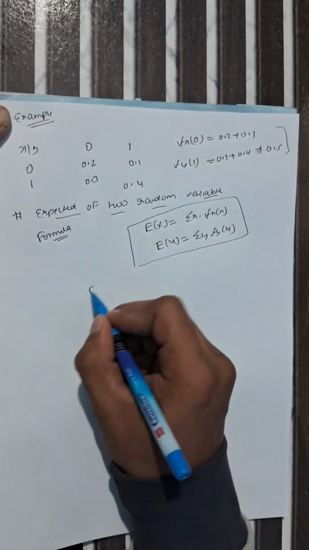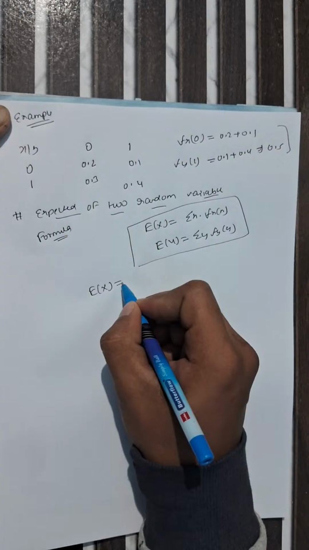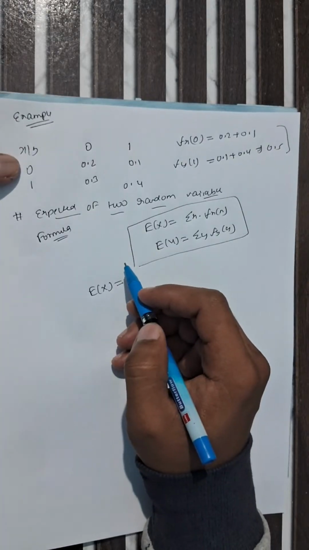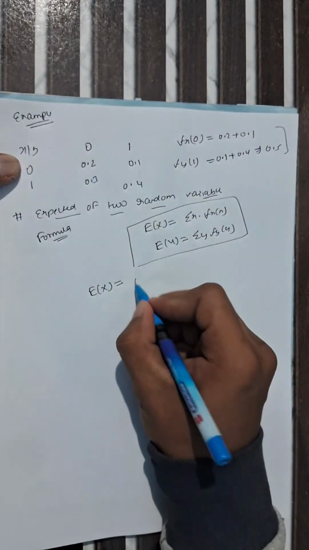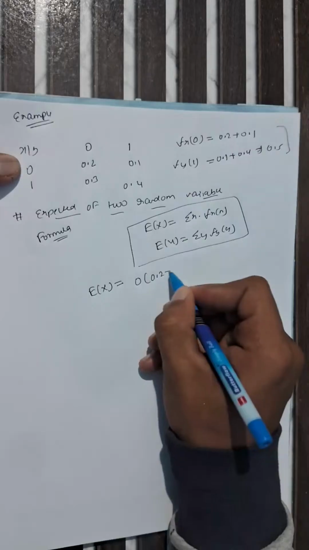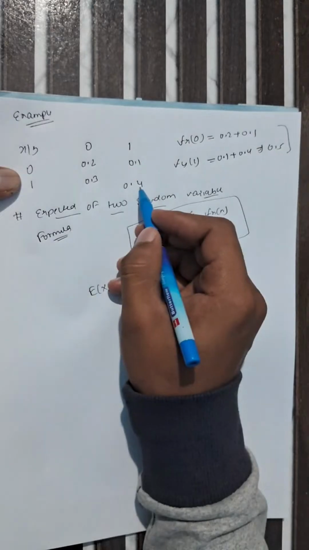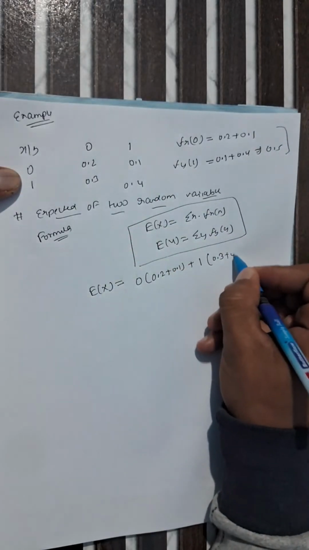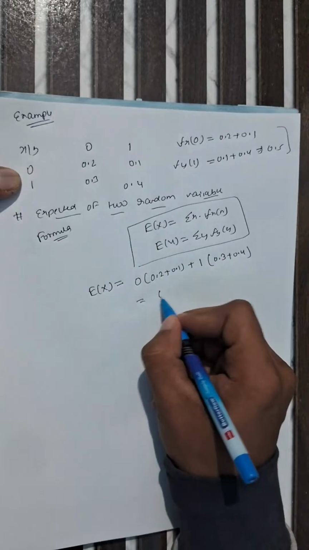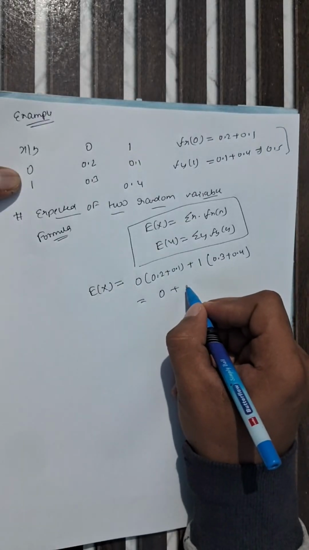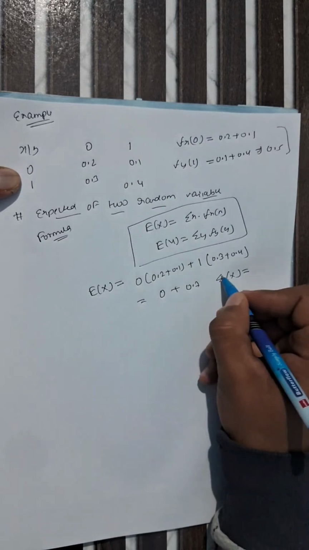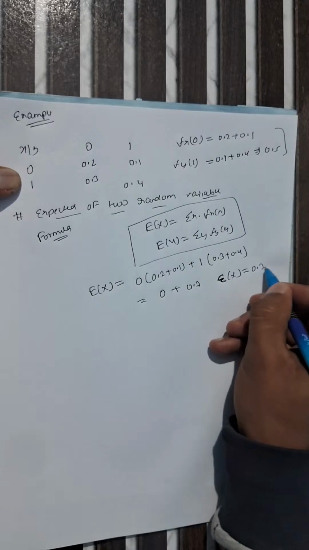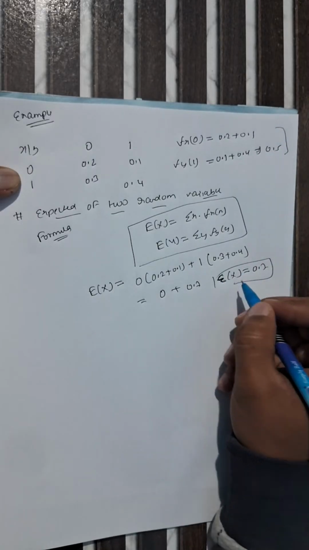First we find the expectation of x, which equals 0 into (0.2 plus 0.1) plus 1 into (0.3 plus 0.4). So 0.3 plus 0.4, then this becomes 0 plus 0.7. So the expectation E of x equals 0.7. Like that, you have to find y also.